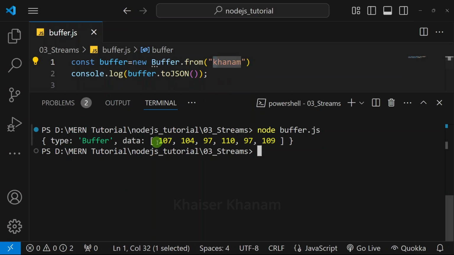And if you just go to the previous videos where we have seen about binary data and character set, there for character K, we had the number 107 as Unicode character code. So here for each and every character, whatever Unicode character code we are having, that is represented inside this array. So using this toJSON method, we are going to have an object inside which we will have type buffer, and inside this data, we are going to have the character code for each and every character.